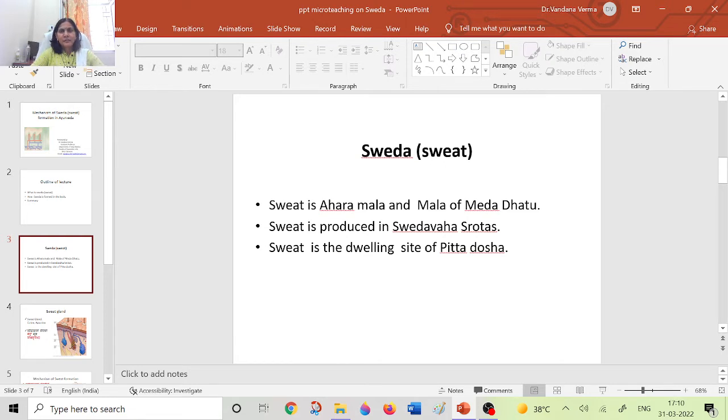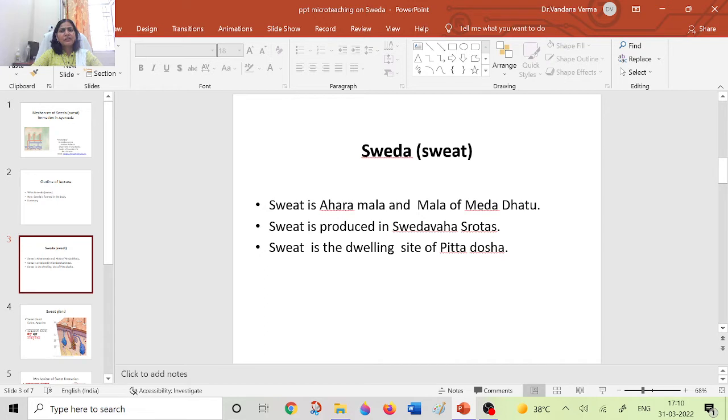Aharamal. It is called aharamal when it is produced during the process of digestion, and when it is produced during the process of tissue metabolism, specifically adipose tissue, then it is called meda dhatu mala. It is produced in Swedavaha Shrotas, and sweat is also the dwelling site of Pitta.